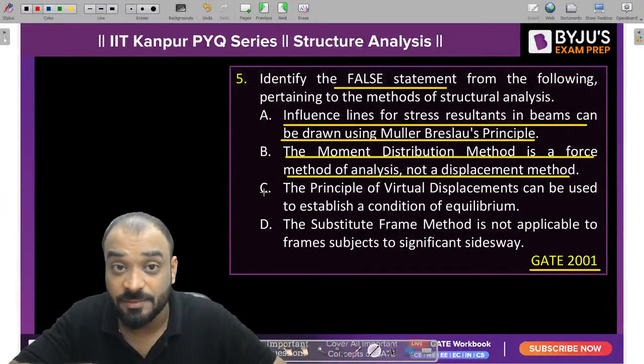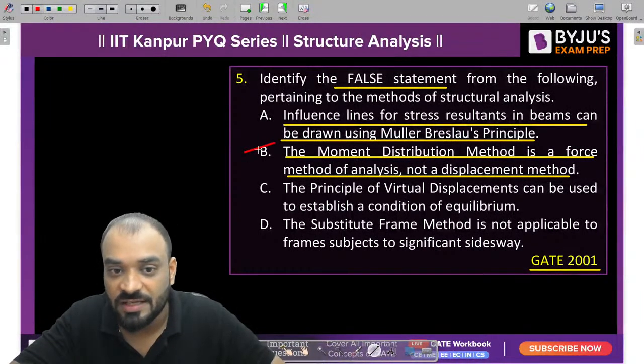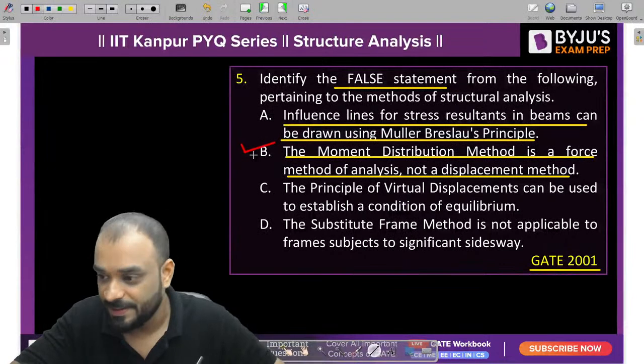Yes, it is a displacement method. That's why statement B is the false statement. That's why this answer is the correct answer. Clear? This answer is the correct answer. Clear?